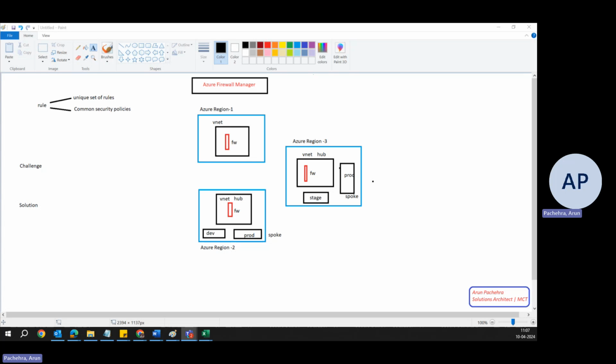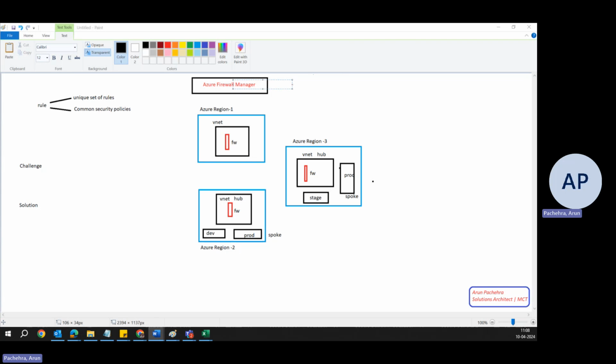So let's get started. What is Azure Firewall Manager? As the name says, this is a manager for the Azure firewalls, not exactly a wall, but walls if you have multiple firewalls. Nowadays, that's how we are going to manage everything. So do not get confused. Just stay with me. I'm going to take you through the scenario and then you will be able to understand why this service was introduced, what its purpose is and how it can help us.